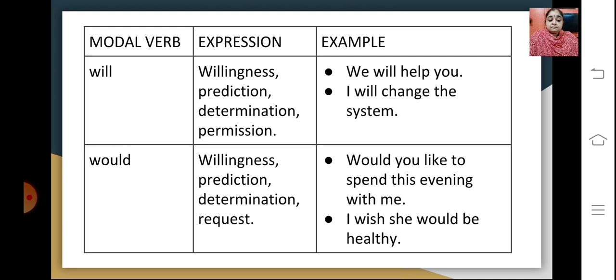Would again shows the past tense of will. So here again it's willingness, prediction, determination, and request. So would you like to spend this evening with me? Or I wish she would be healthy. So here again you are asking someone whether she could spend an evening, also putting forth a wish to do something.